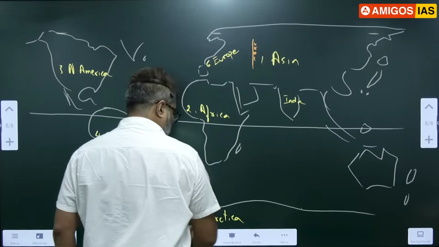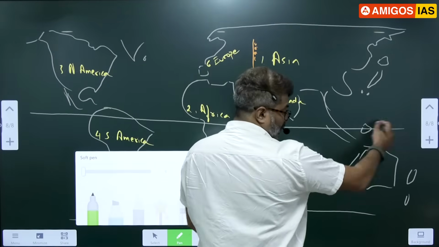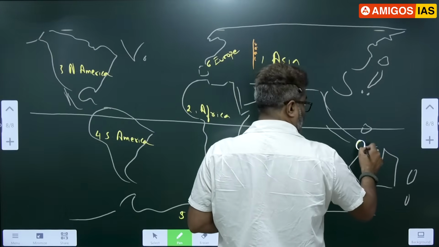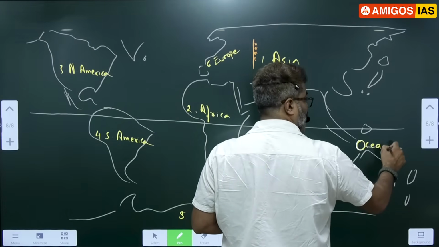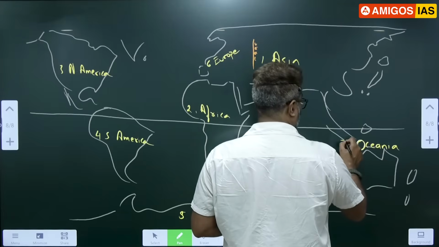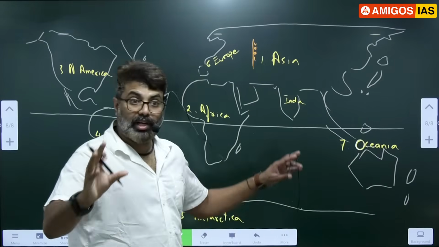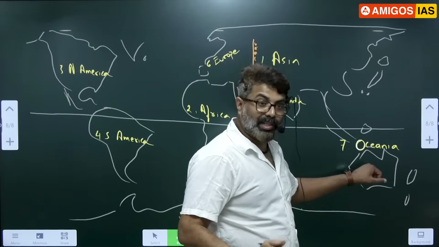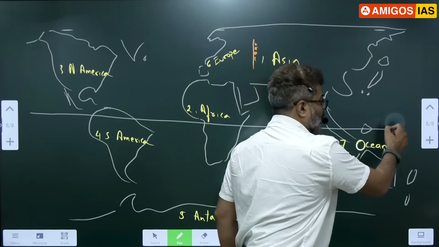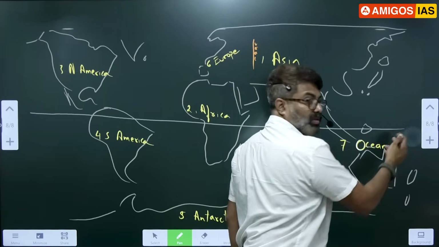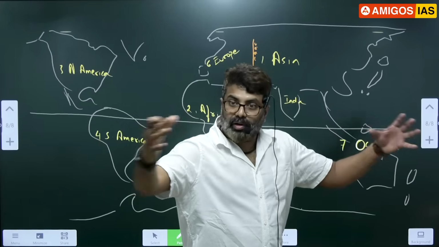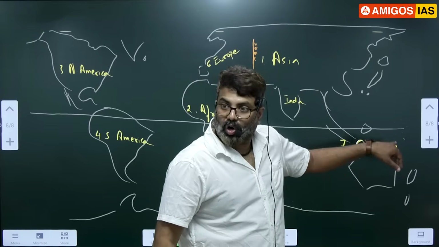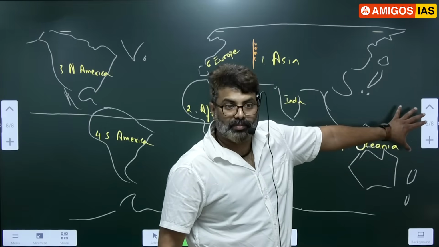Okay. See, this is Australia, and all the neighboring islands are now called Oceania. We should not say Australia now. We should say what? Oceania. Australia is part of Oceania. Correct. Earlier only Australia was recognized. What about these small islands here? They were not recognized. So we all recognize them now as Oceania. Oceania includes Australia plus Pacific Ocean islands.